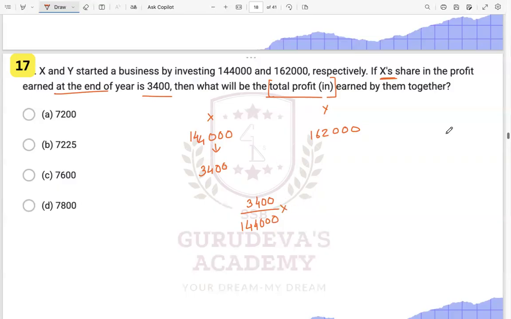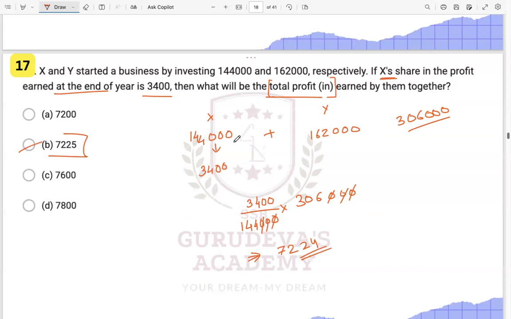And they're asking you for the total. So the total is 14400 plus this, which will be 30600. With respect to this we have to find, so we will just multiply here 30600. So this particular value will come to you as somewhere around 7225, you can say. So this particular value will be coming.